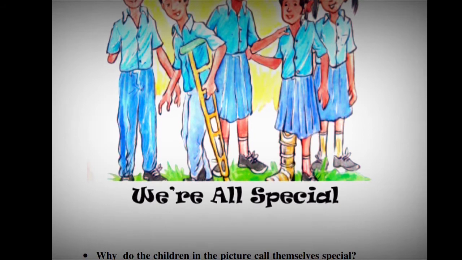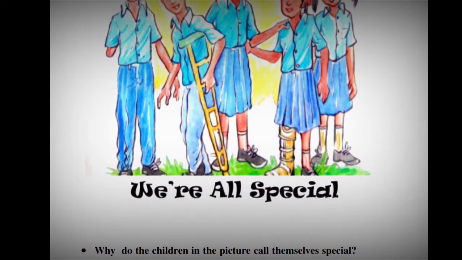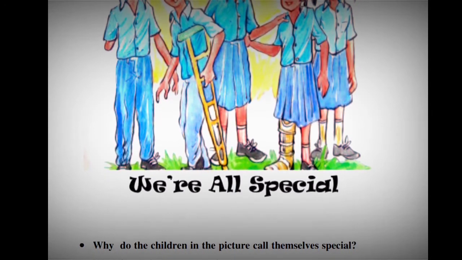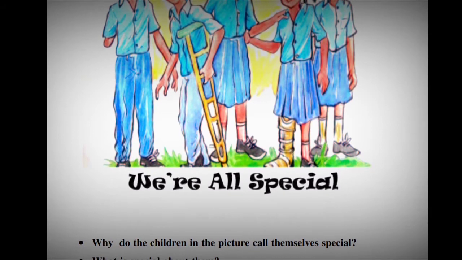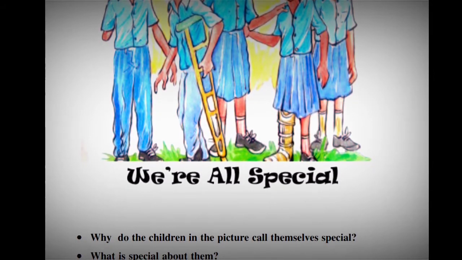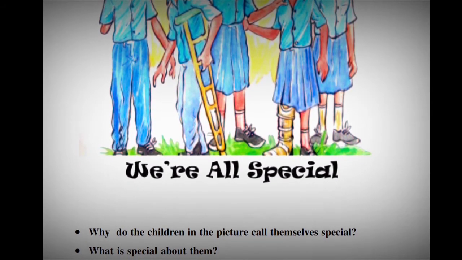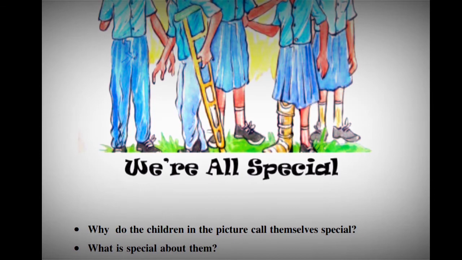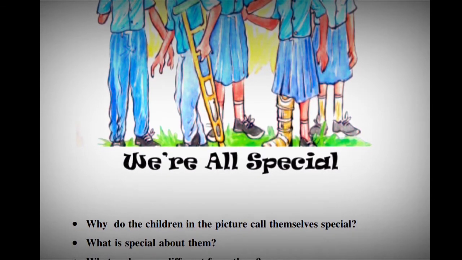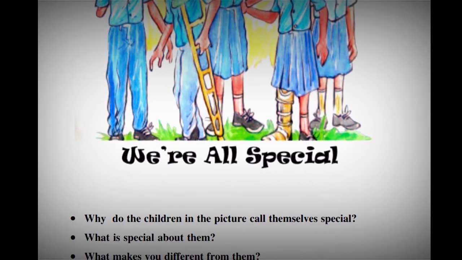But if you have found the answer, very good to you. But if you haven't, you can get the answer from me. So the first question we have here: why do the children in the picture call themselves special? The answer is, the children in the picture call themselves special because they are disabled. If you see the picture, you can see all the children are disabled. So because they are disabled is the answer.